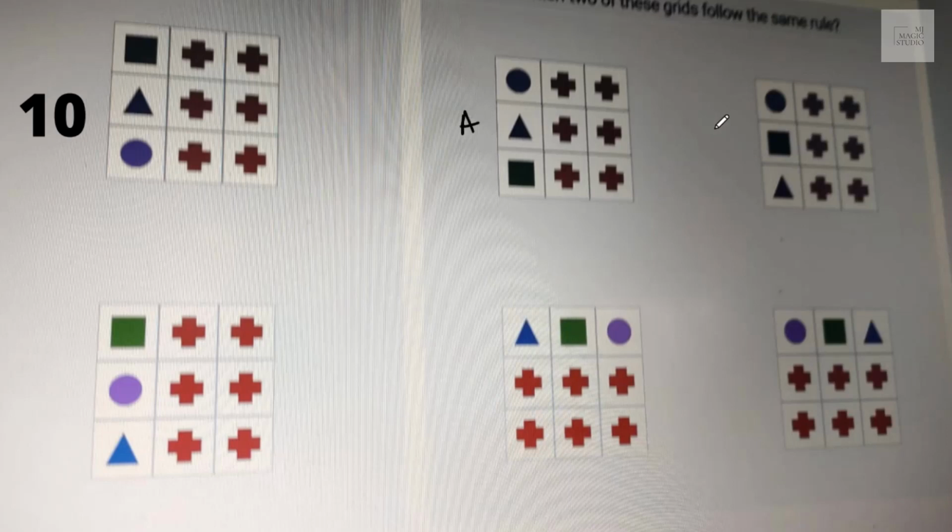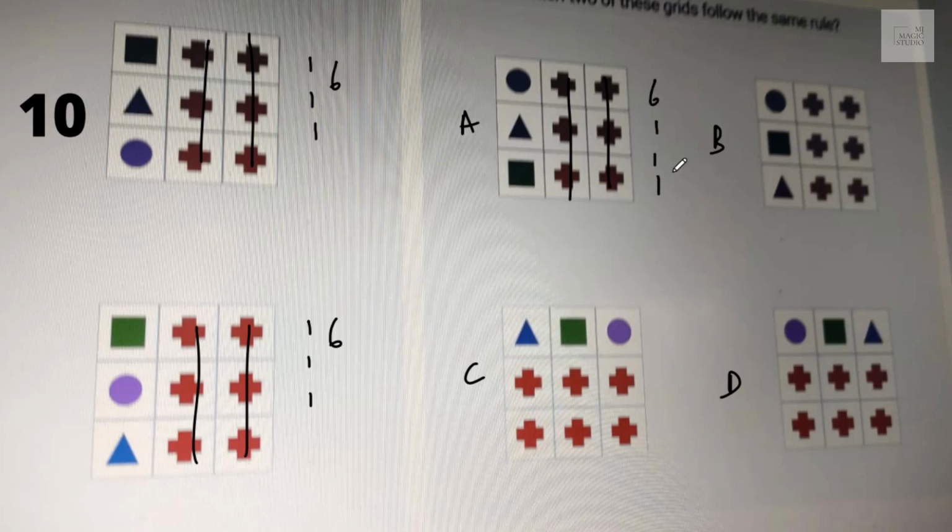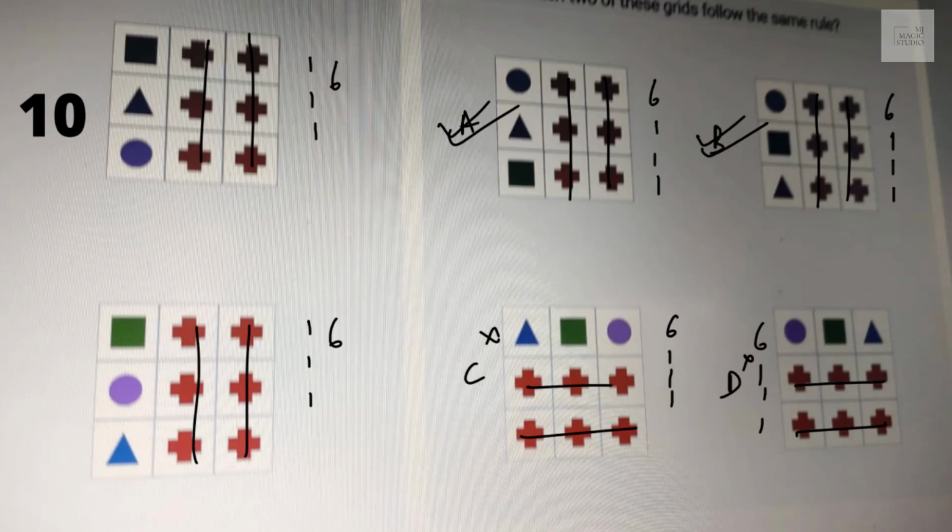Okay, let me mark this A, B, C, D. We have 2 columns of same symbols, 6 and all different. 2 columns of same symbols and all different. Good. In A, 2 corner columns and all different. In B also 6 same and all different. But here in C and D, 2 rows are same with the same count of 6, 1, 1, 1. I'll not select C and D because here the rows are same, but here the relationship is showing the column. We'll go with A and B and bingo, on the next screen.